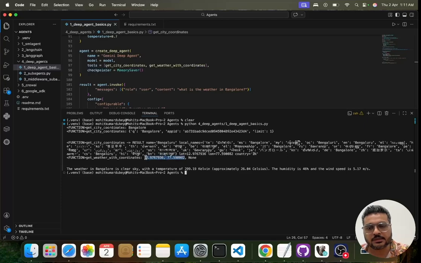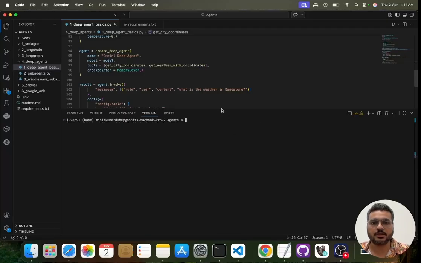And you can see that it is passing these coordinates in my get weather with coordinates, and you can see that the agent itself is able to identify and decide that, okay, this is the sequence I should be calling to get a result. And this is how intelligent agents are. Now you don't have to define that flow for them. They will be able to do it by themselves, right? And once it has the result, it will be saying the weather in Bangalore is clear sky with temperature of this much, humidity of this much, wind of this much, right? So it is able to identify that complete thing for you.